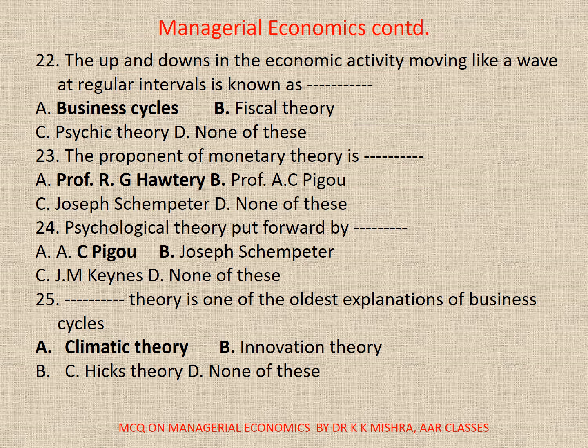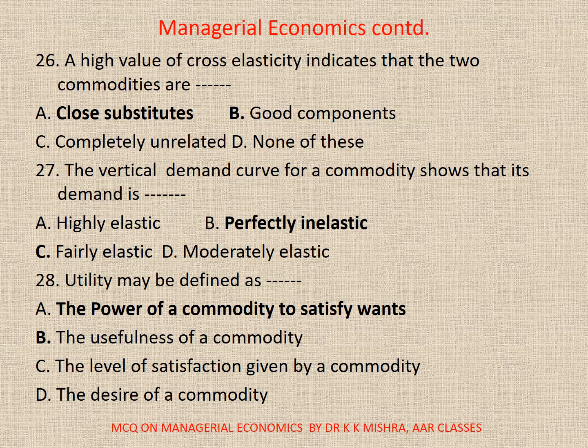25. Dash theory is one of the oldest explanations of business cycles. A. Climatic theory, B. Innovation, C. Hicks, or D. None. Correct option is A, climatic theory. 26. A high value of cross elasticity indicates that the two commodities are dash. A. Close substitutes, B. Good complements, C. Completely unrelated, D. None. Correct option is A, close substitutes. 27. The vertical demand curve for commodities shows that its demand is dash. A. Highly elastic, B. Perfectly inelastic, C. Fairly, D. Moderately. Correct option is B.